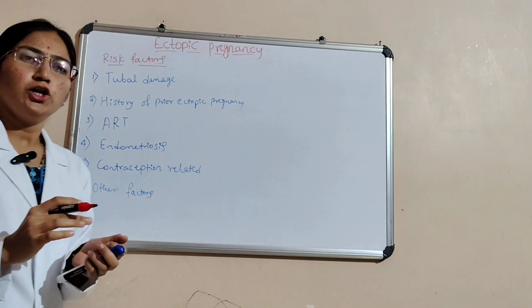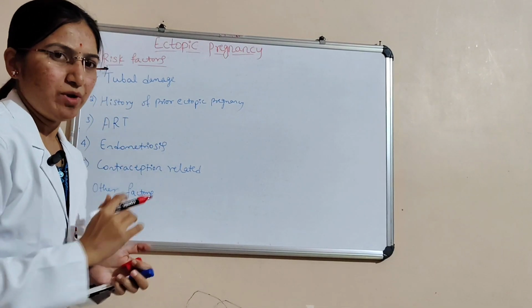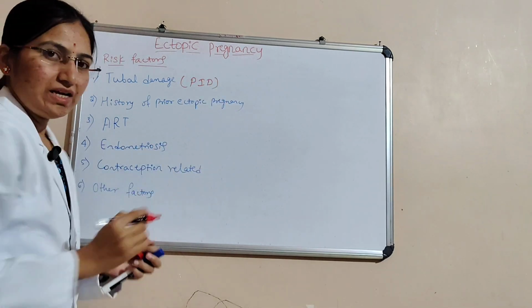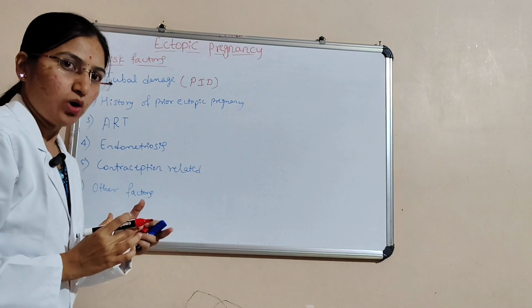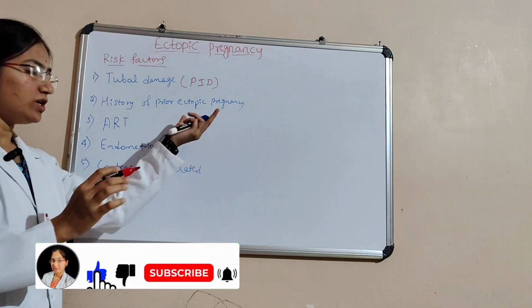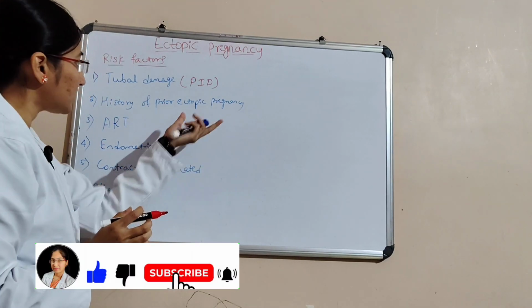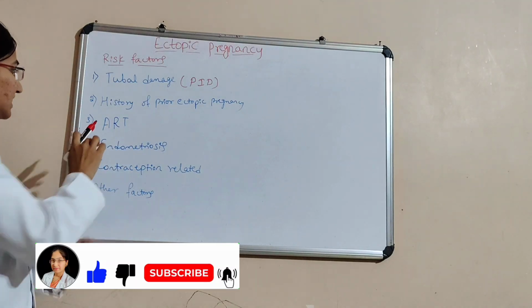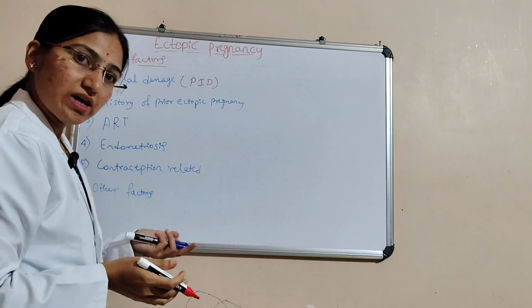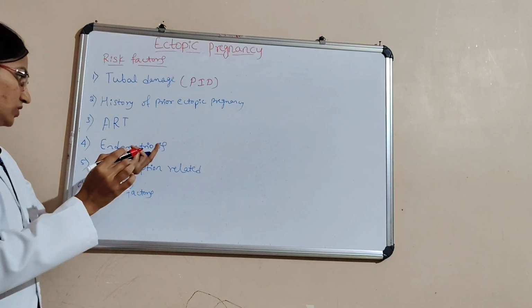First one is tubal damage. There may be pelvic inflammatory disease causing tubal scarring, or tubal surgery or sterilization, and then a history of prior ectopic pregnancy, and then ART, that is assisted reproductive technology, such as in vitro fertilization, and then endometriosis.